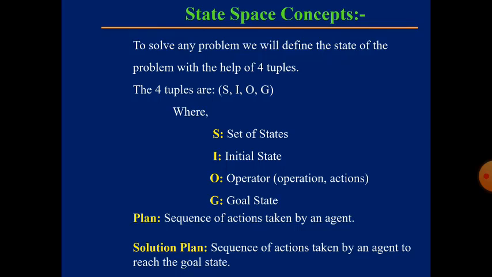Now we will check whether this new state is closer to the goal state or not. If that new state is closer to the goal state, then we will treat the new state as the current state. Now on that current state, again we will perform some set of actions, and again we will get another new state.